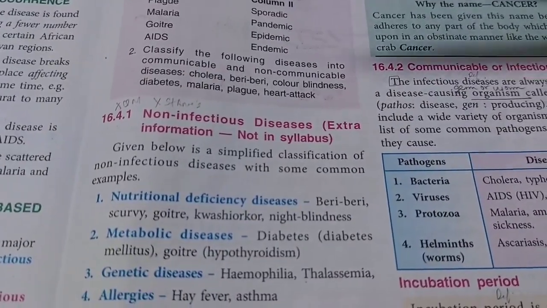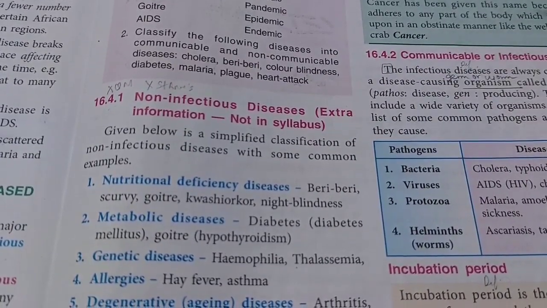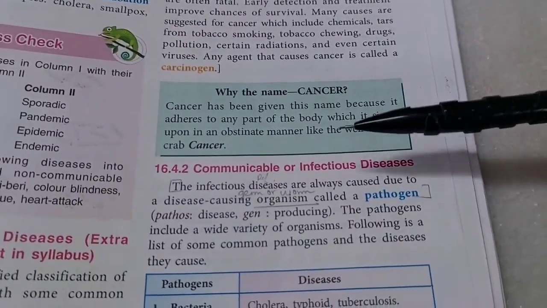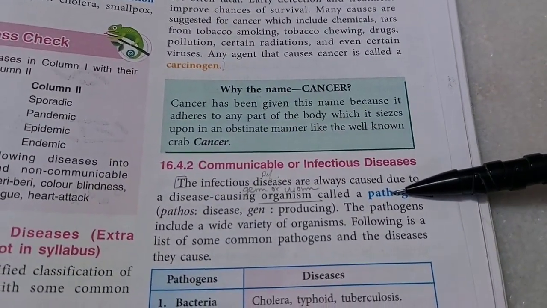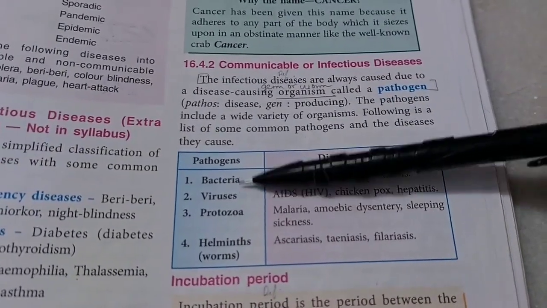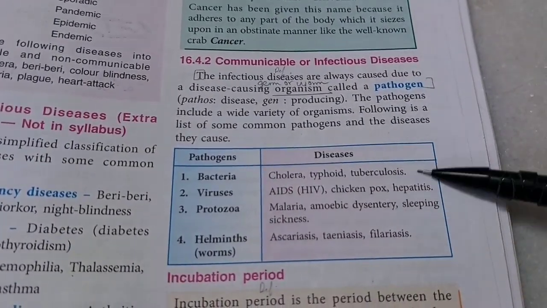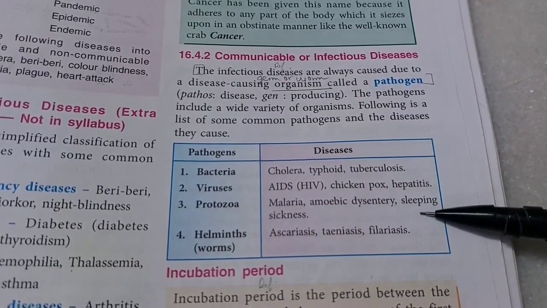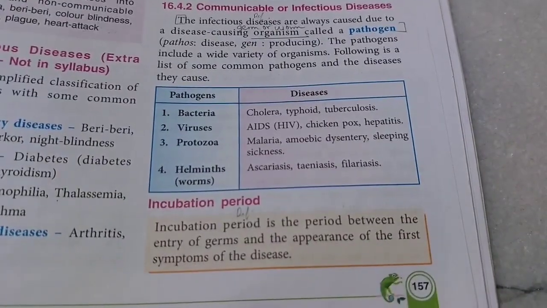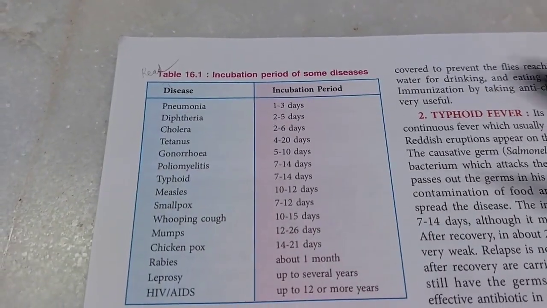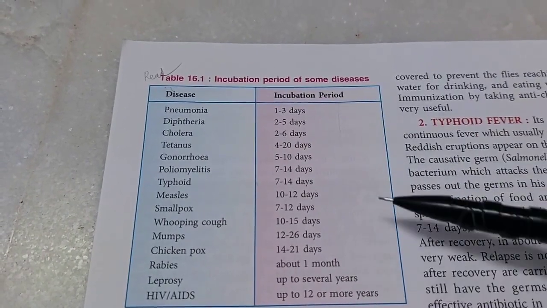Section 16.4.1 is not in syllabus, as mentioned. Now we have a definition of pathogen here. In this chapter, we are going to study 4 types of pathogens and diseases caused by them in detail. This is the definition of incubation period. Notice how the incubation period varies from disease to disease.